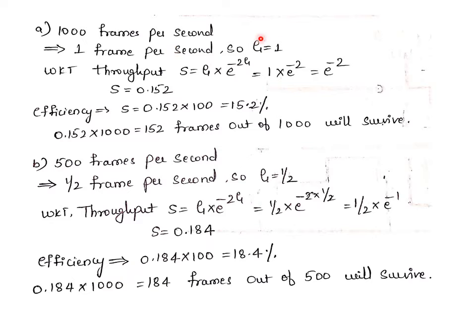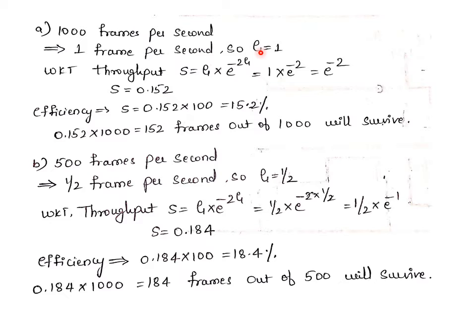So how to calculate G here? The meaning of G is that it indicates the number of stations who want to transmit data. As per the question, 1000 frames per second can be sent, right? How to calculate it exactly in this problem: the second can be converted into milliseconds, so 1 frame can be sent per 1 millisecond.